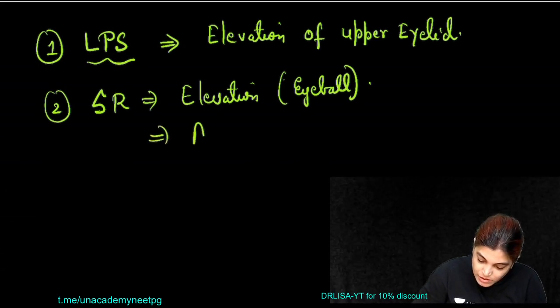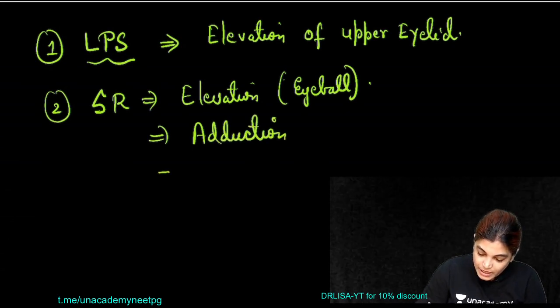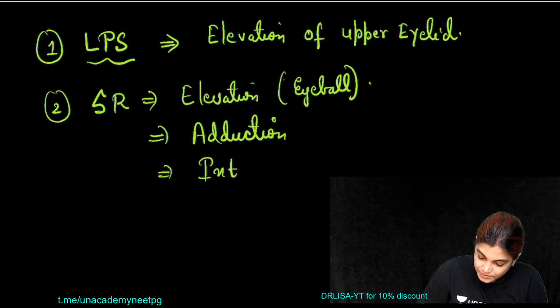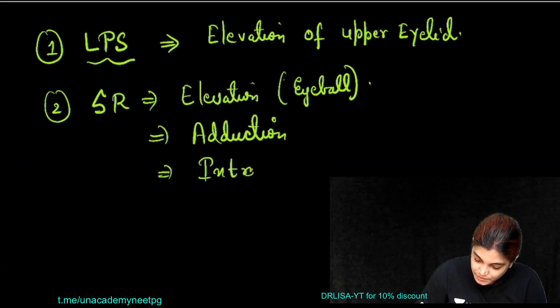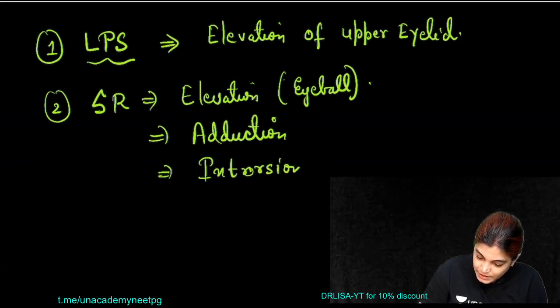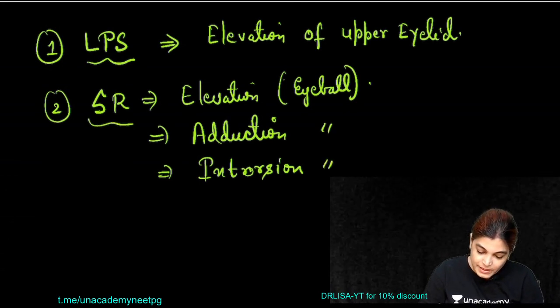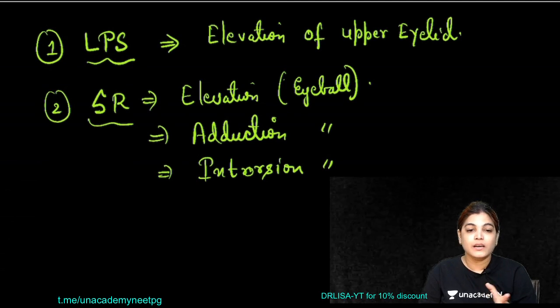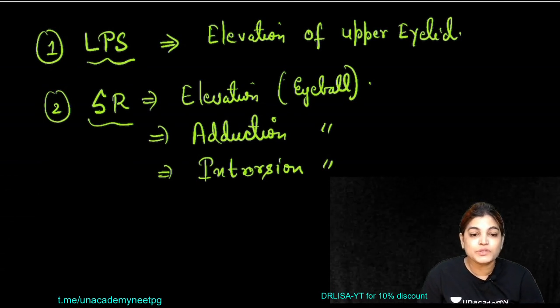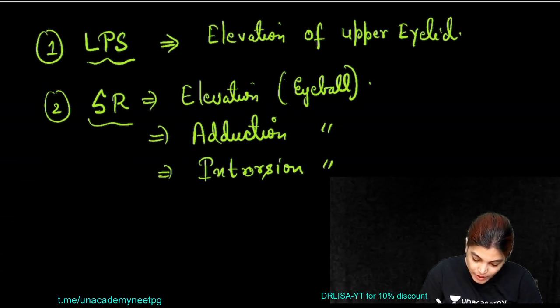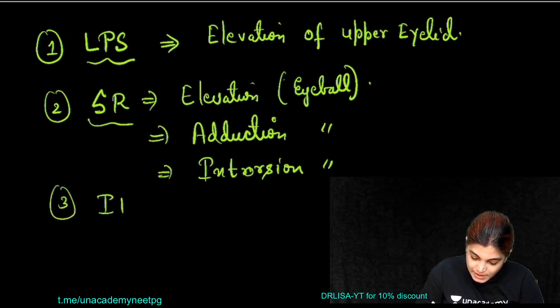Along with it, it also causes adduction and intorsion of the eyeball. So 3 actions superior rectus muscle is causing: according to its name, elevation of the eyeball, adduction of the eyeball and intorsion of the eyeball.